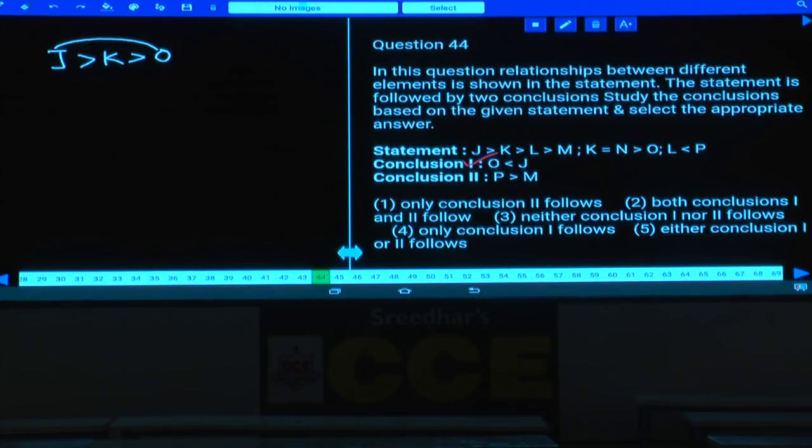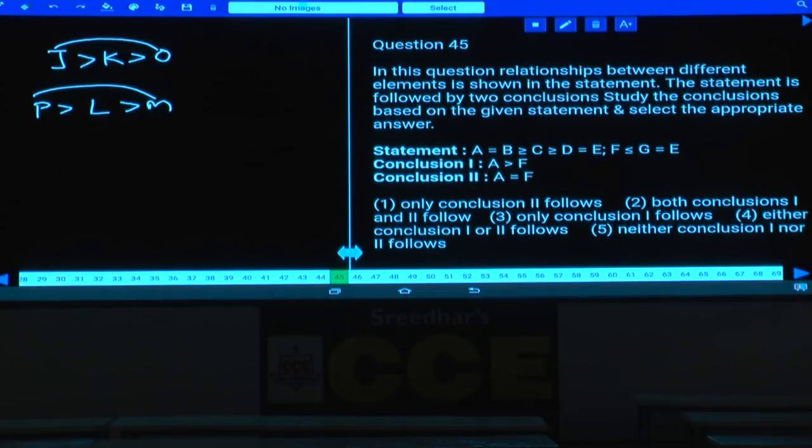Then coming to the second one, the relation between P and M. M is here and P is here. The letter which is common between these two, L is common. L greater than M and L is lesser than P. As L lesser than P, P greater than L. P greater than L greater than M. Now the relation between P and M is P greater than M is definitely true. Hence both the conclusions follow. Both 1 and 2, that is choice 2, question number 44.